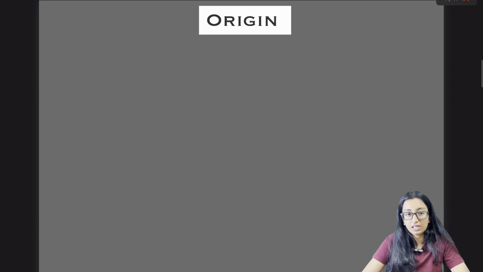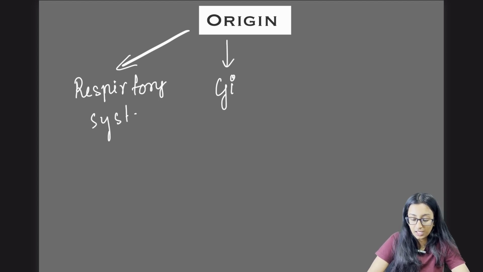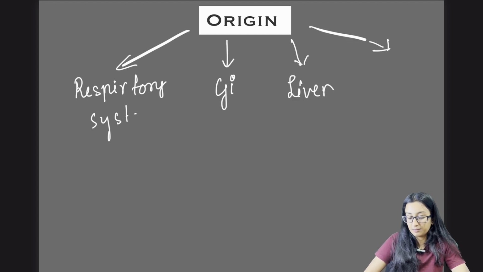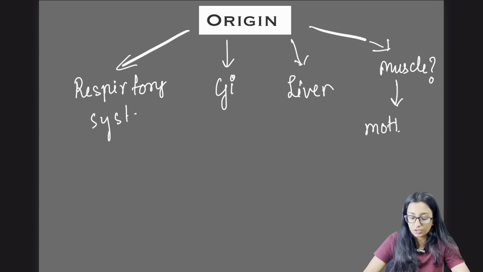Now, the question is, where is the origin? The origin is the respiratory system. Then we have the GI system, then the liver, and finally the muscles. Why muscles? Because if there was no motility, if there was no power, we couldn't reach for our food or ingest it with our own hands. Hence, the muscles provide us with motility.